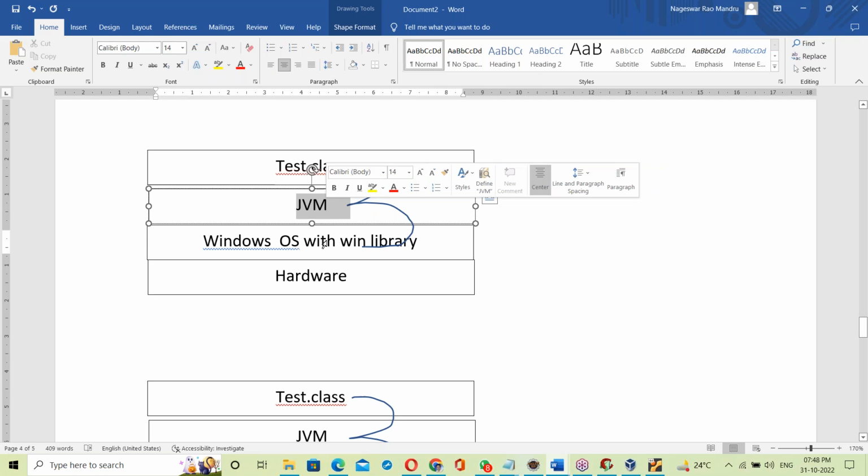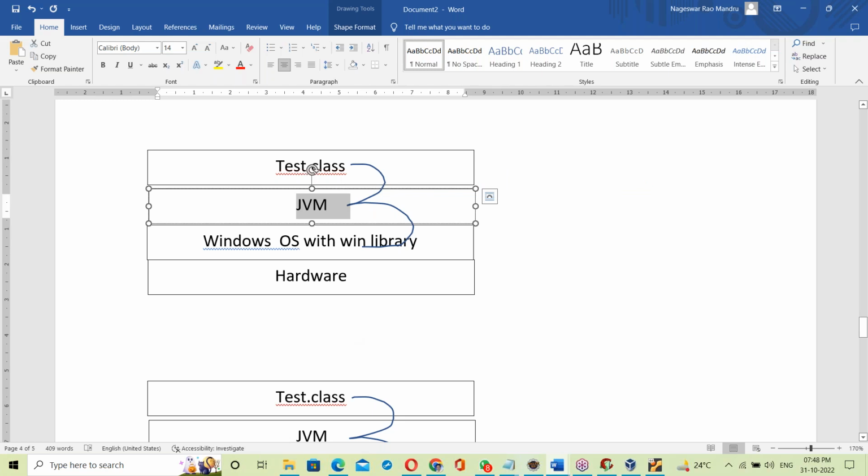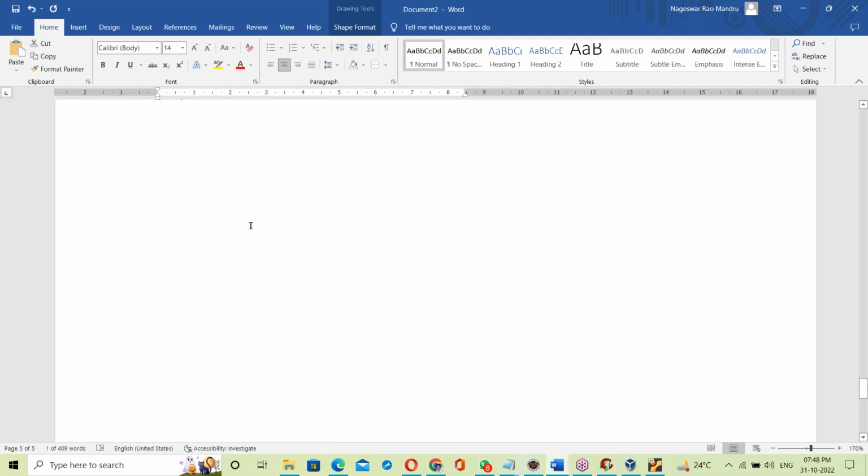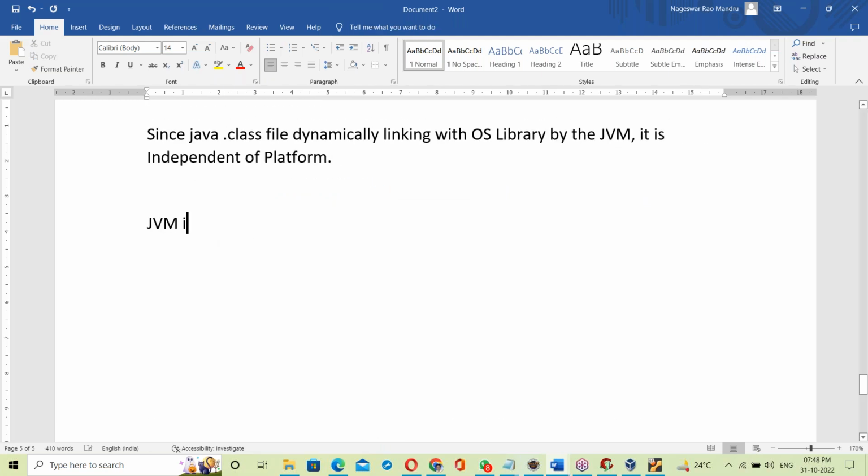See, the JVM runs on Windows OS. Is it part of the OS? No. The JVM is not a part of the OS. It's a part of the JDK. The JVM is from the JDK software.